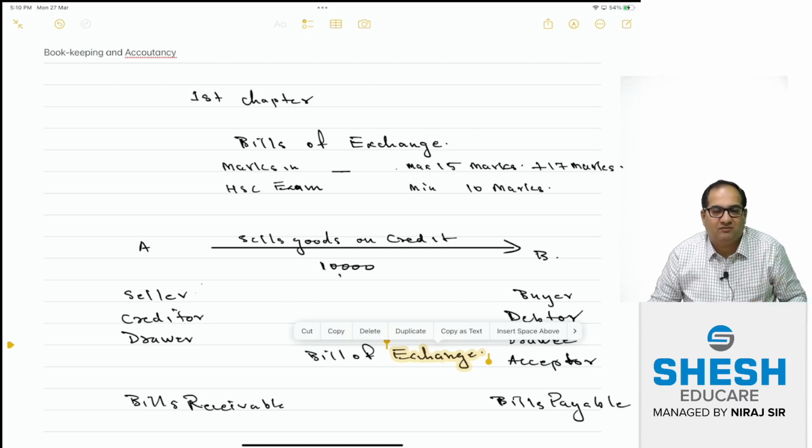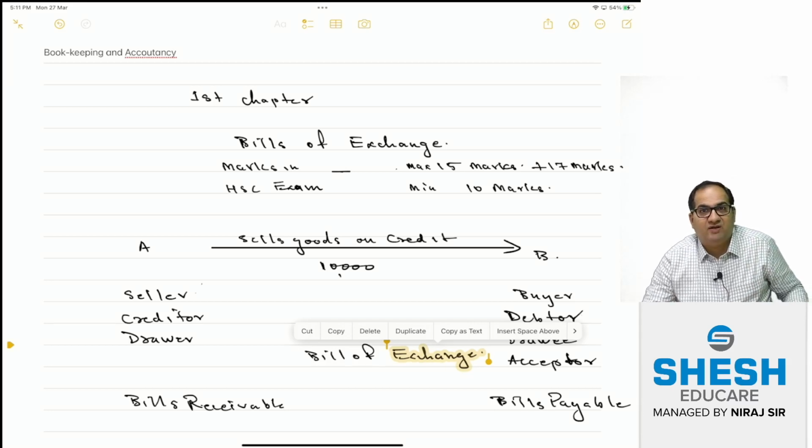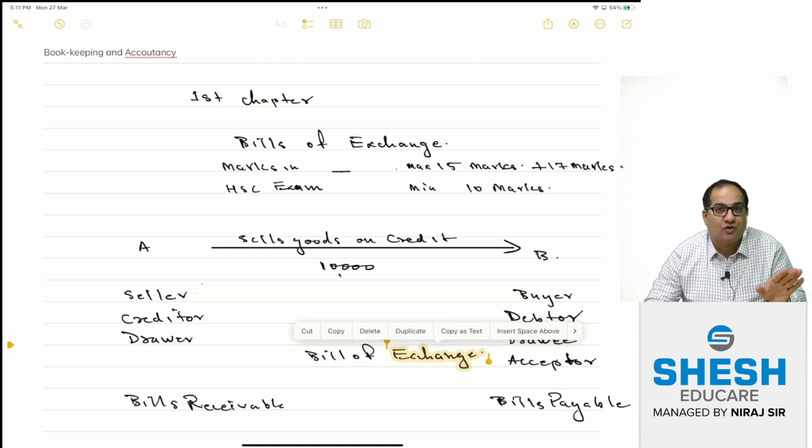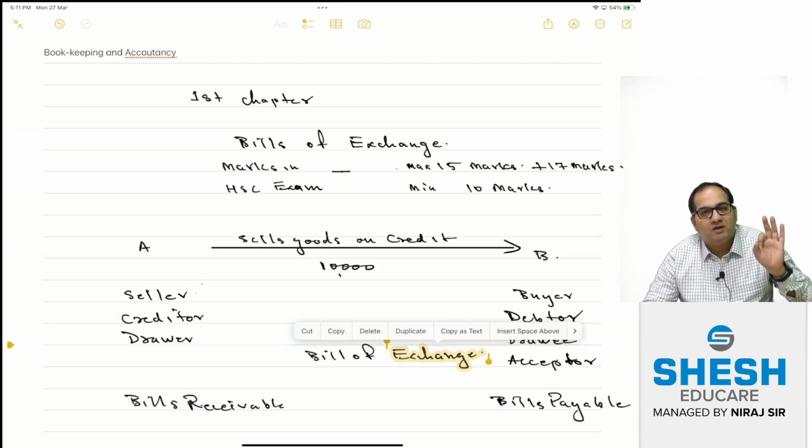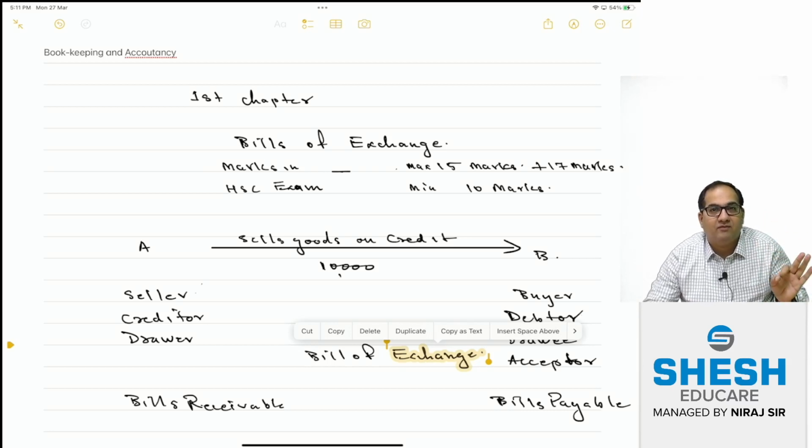The first chapter that we are going to deal with is bills of exchange. This comes in the Maharashtra board HSC board exams, maximum 15 to 17 marks, and minimum there would be one question which is going to carry 10 marks. I will discuss all these things when I begin the chapter, because it is no more your college professor's monopoly. It is no more the college paper pattern. It is the Maharashtra board HSC board pattern which we will follow.